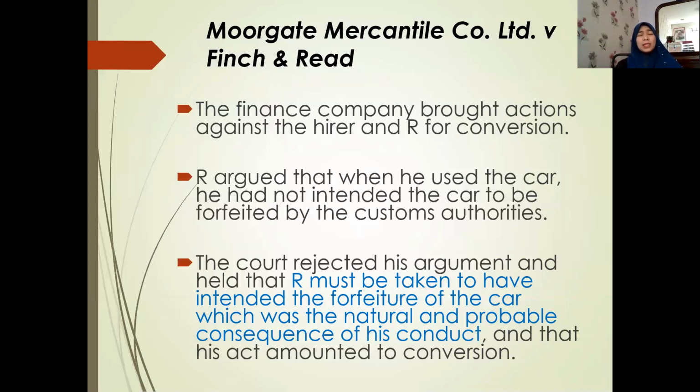But the court rejected his argument, and held that the respondent, the one who was responsible for the act, must be taken to have intended the forfeiture of the car, which was the natural and probable consequence of his conduct, because he was involved in illegal conduct, and that his act actually amounted to conversion.